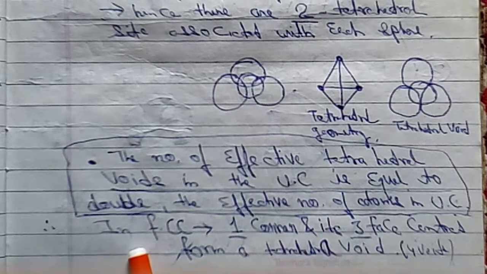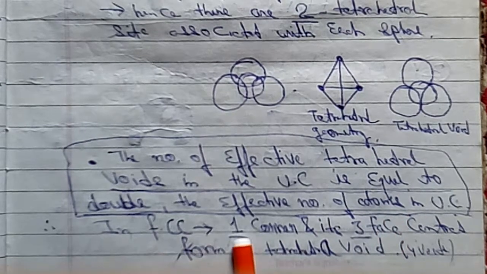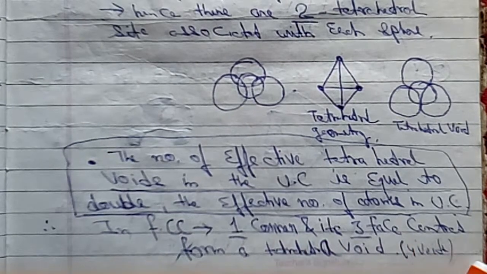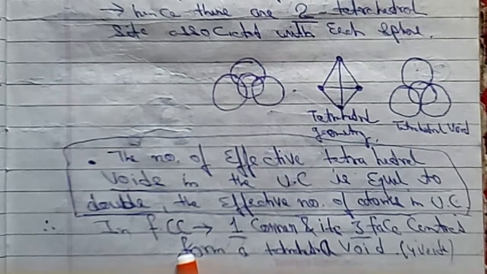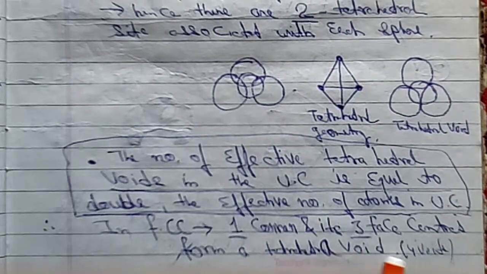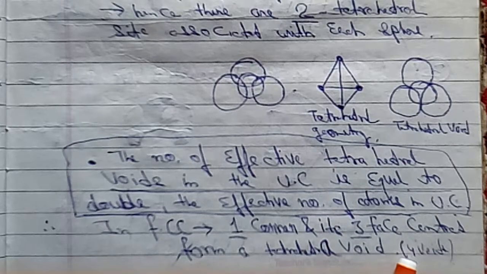In FCC, face centered cubic, one corner and its three face centers form a tetrahedral void. We'll see it with the help of a diagram also, but first let's have the theory. How is the tetrahedral void formed in a face centered cubic crystal? It is formed by the combination of one corner and its three face centers. So a tetrahedral void is formed by one corner and three faces in a face centered cubic crystal.